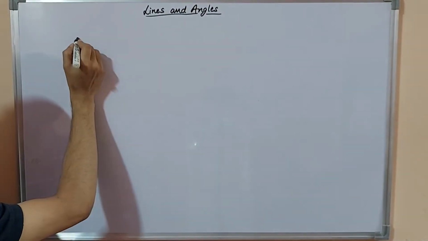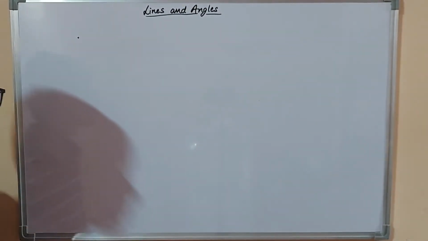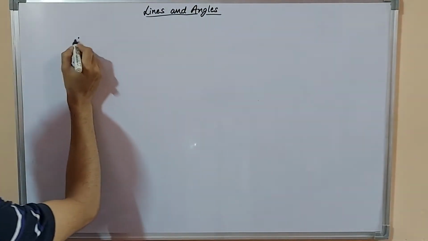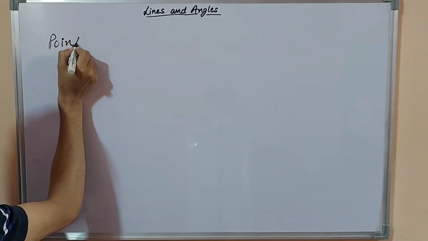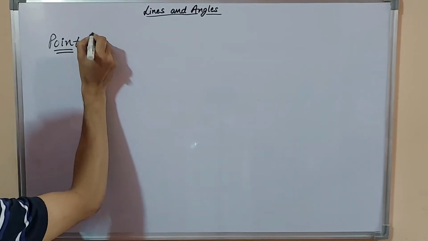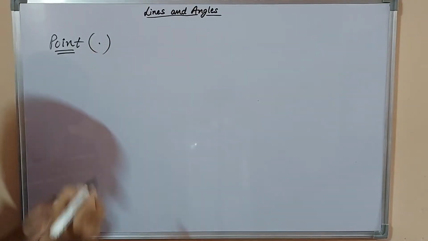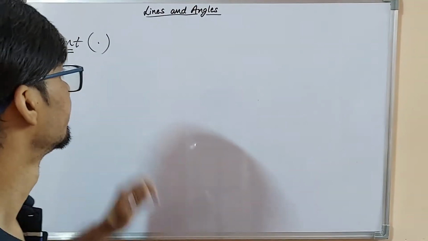First of all, we will know about the point. What is a point? A point is also called a dot.